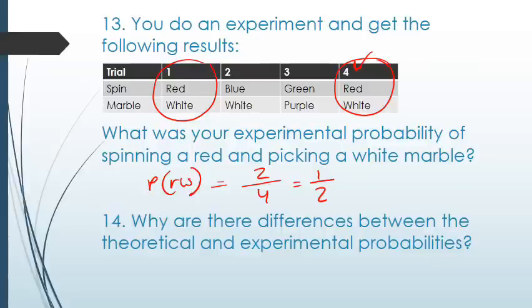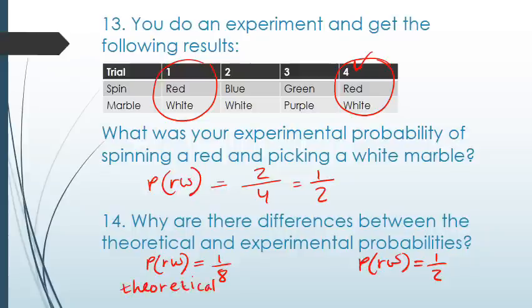So why are there differences between the theoretical and experimental probabilities? If you will remember on the previous slide, we said the theoretical probability of getting red and white is 1 out of 8. But in the experiment, I got 1/2. So why are they different? Well, the theoretical is what we think will happen. It's what we expect based on the possible outcomes. However, the experimental outcome is what we actually get. It's what actually happens in the experiment.